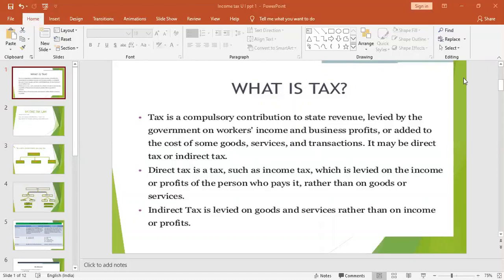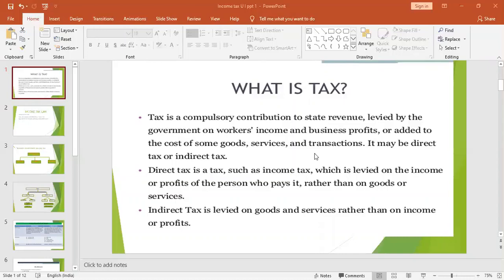Tax is a revenue for the government which is to be utilized for public purpose. Now, as I told, they collect money from the public and the same money is utilized for the public, to meet the needs of the public. So from the point of view of the taxpayer, what is tax? Tax is a compulsory payment to the government under an act. The act is the Income Tax Act 1961.